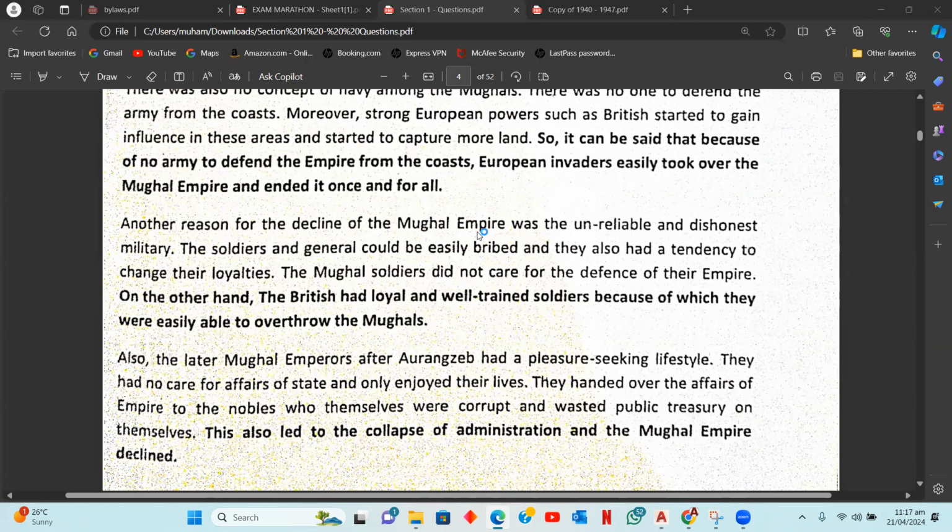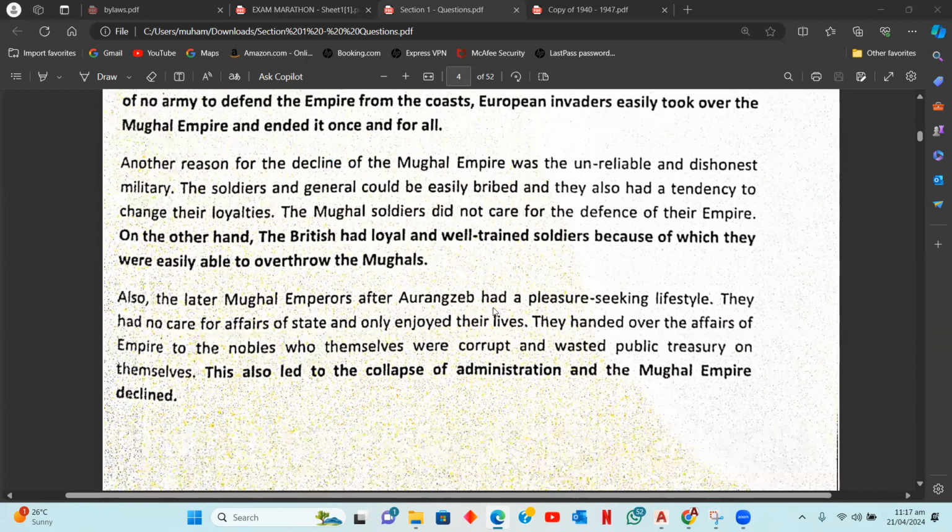If you're talking about unreliable, dishonest leaders, you can think of, no, sorry, not Robert Clive. You can think of Mir Jafar in Battle of Plassey and how he was easily bribed, right? Siraj-ud-Dawla's troops, if you remember. And if you want to talk about a military leader who was extremely honest, who was extremely loyal to their army, you can talk about the British General Robert Clive, right? So do mention the examples.